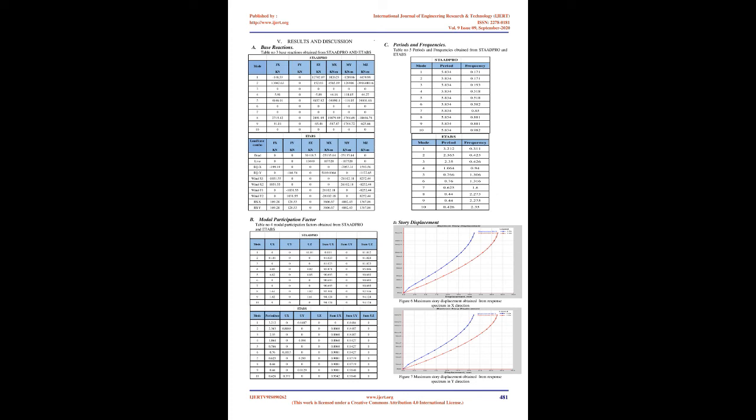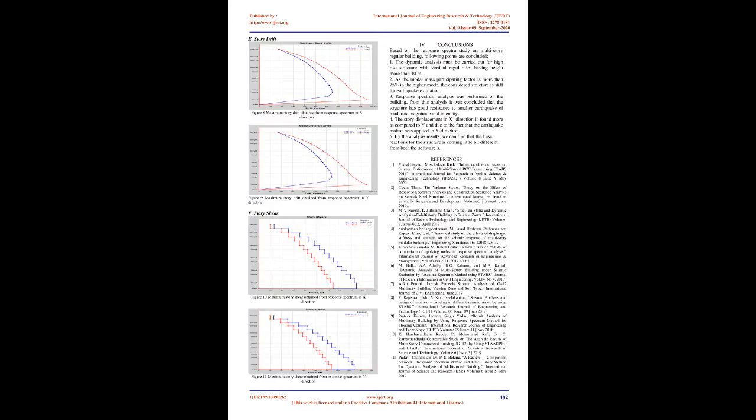Problem statement. Reinforced concrete moment resisting frame buildings of different story heights are considered. The bottom story height is kept 3 m and a typical height of 3 m is kept for all the stories in the building. The aim of the study is to find the difference of base reactions, modal participation factors, and periods and frequencies using ETABS and STAAD.Pro. Table 2: detailed data of building studied. A typical G+15 story plan.